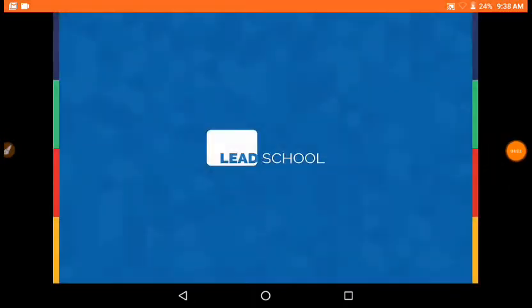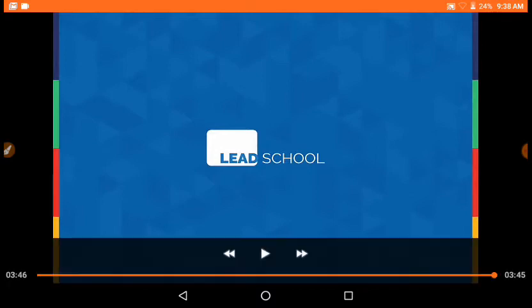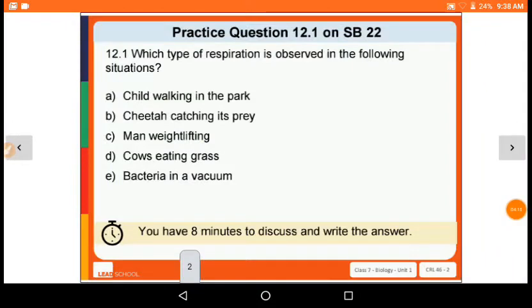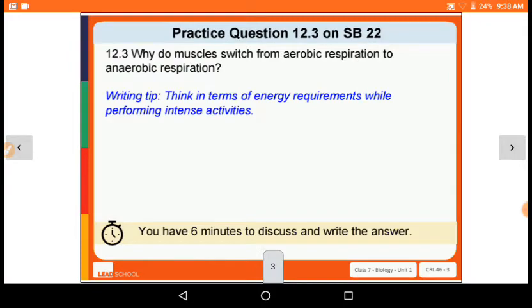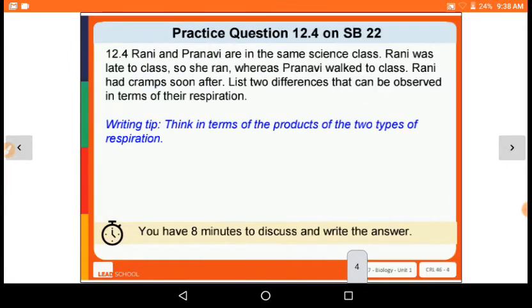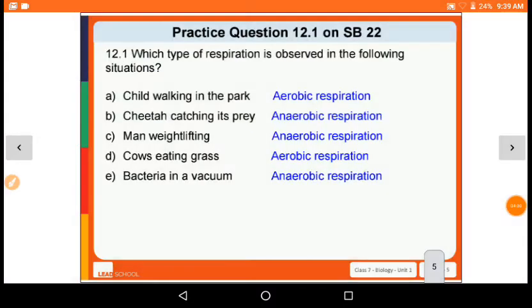So we did a recap on anaerobic and aerobic respiration, which we saw in the last class. Now let's continue. Now let's see practice question 12. Practice question 12.1. Which type of respiration is observed in the following situation? Child walking in the park.